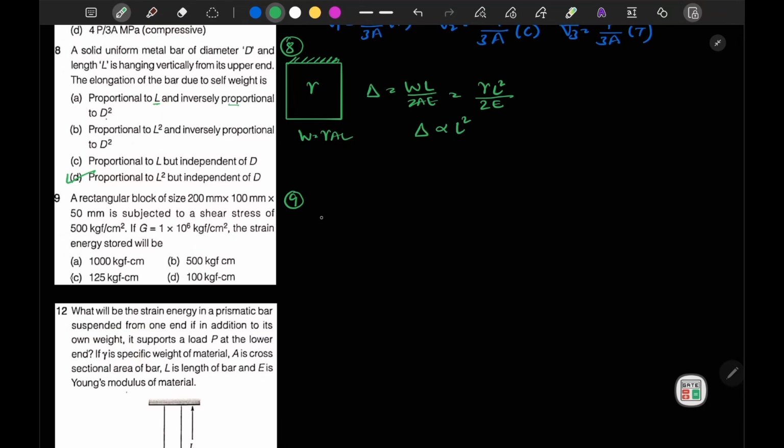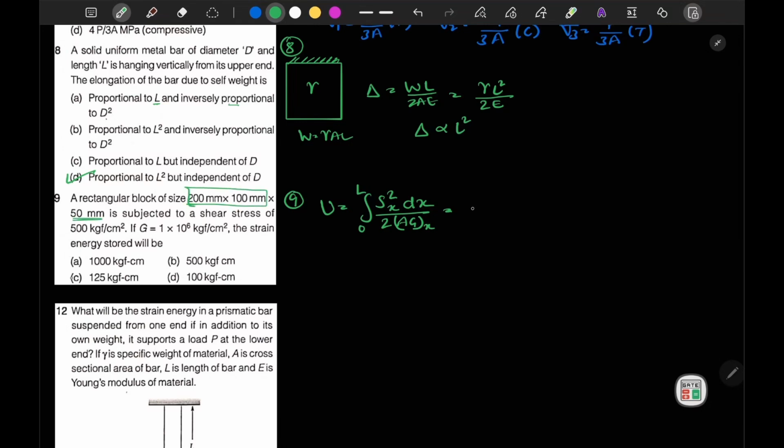I have mentioned earlier that strain energy under shear force is given by the integral of S square dx by 2AG, from 0 to L. So the rectangular block of this size, this should be our area and this should be our length.